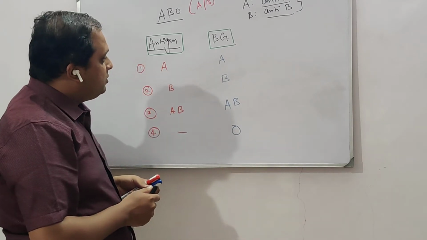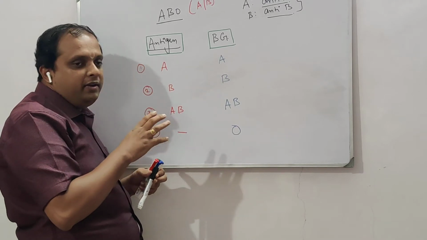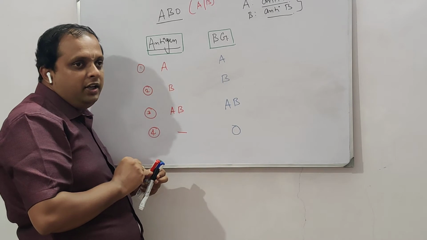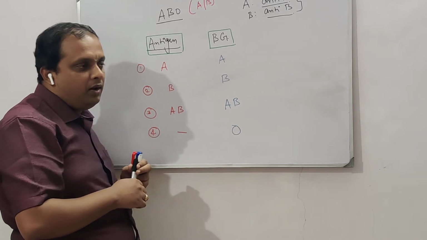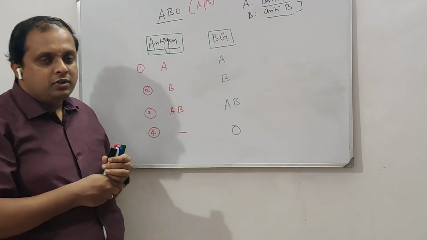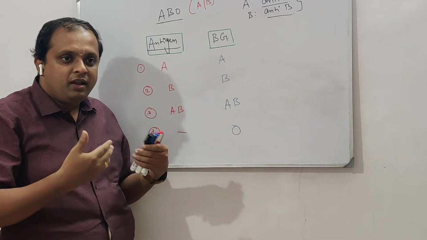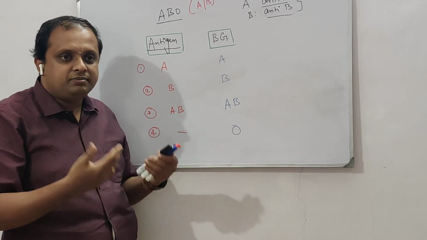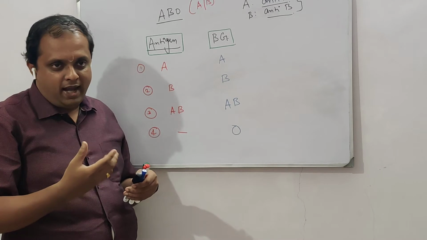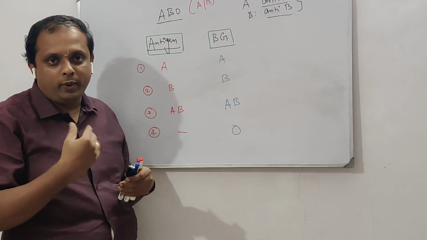Antibodies are generally inducible. Inducible means, for example, we are all in the process of getting vaccinated against the COVID virus. What is this vaccination? It is the process of eliciting an immune response. So we don't have a natural antibody. Antibodies are nothing but the immune response. We don't have a natural antibody against the COVID virus.